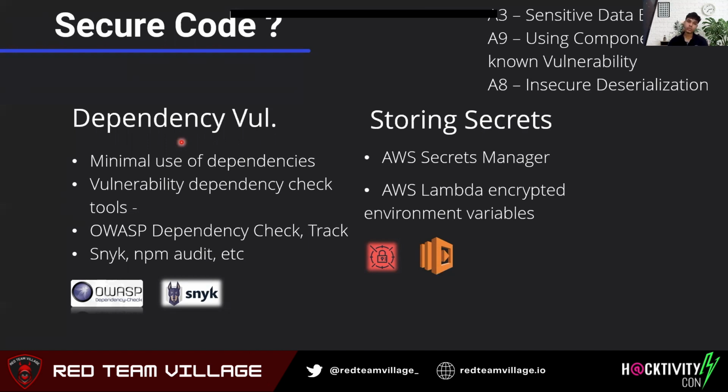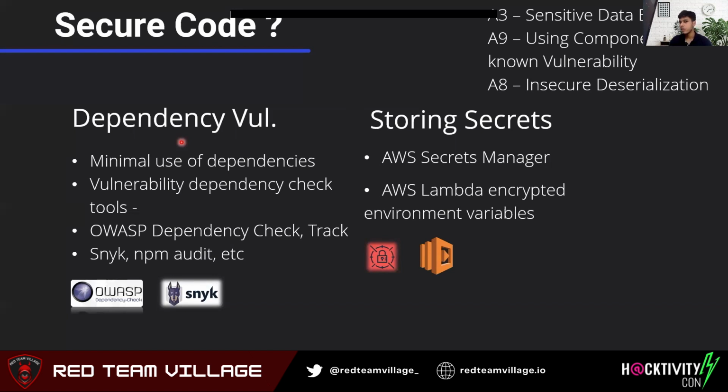There are multiple other tools in the market. Just go ahead and Google it. You will find a lot of tools. Use them to minimize the dependency related vulnerabilities. In terms of securing or storing secrets, we have in AWS something called AWS Secret Manager, and then we have AWS Lambda encrypted environment variables. I mean, they all do a fair job again.